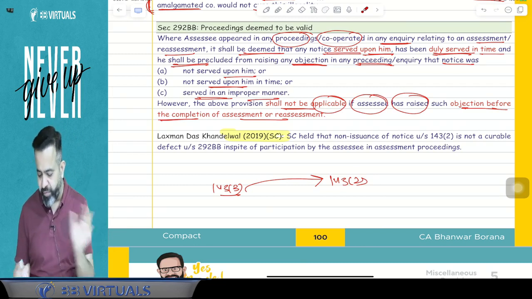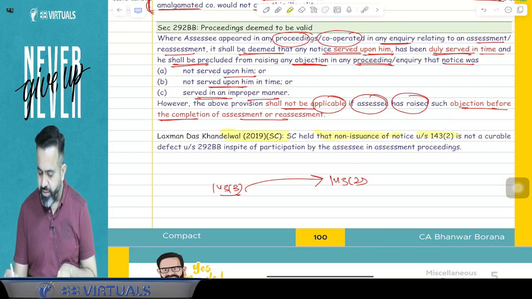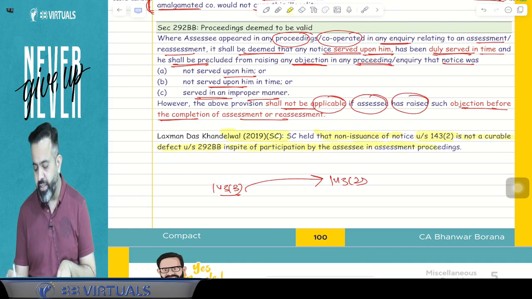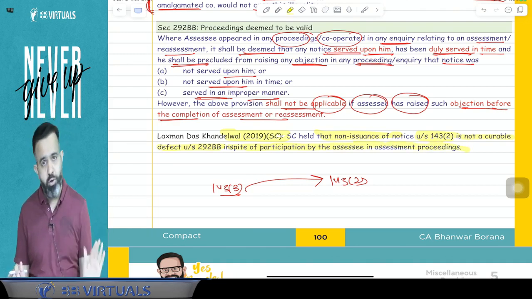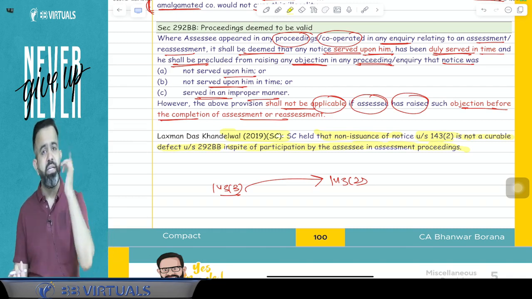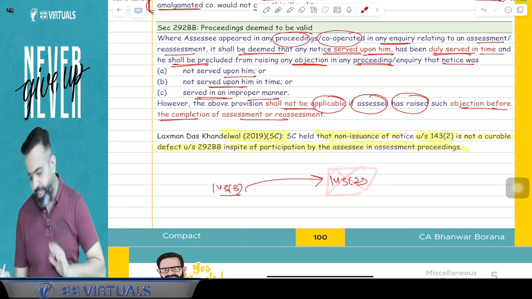So the Supreme Court held that non-issuance of notice under section 143(2) is not a curable defect under section 292BB, in spite of participation by the assessee in the assessment proceeding. Even if the assessee has participated in the assessment proceeding, it is still not a curable defect. The assessment is invalid if the notice under section 143(2) has not been issued by the department.